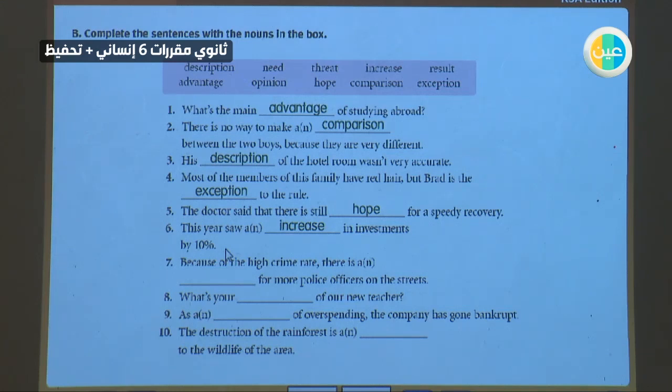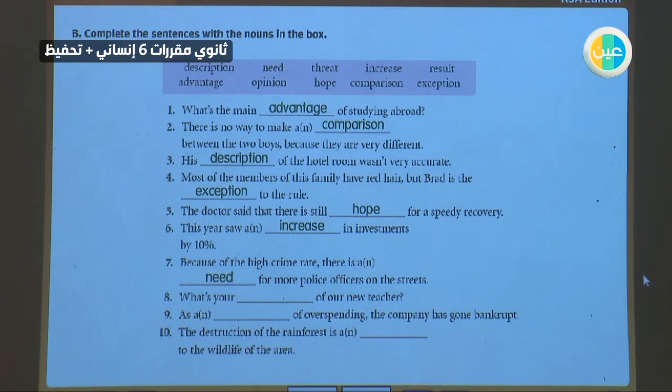Because of the high crime rate, there is a need for more police officers on the street. There is a lot of crime, the number of crimes is increasing, so yes, we are in need of more police officers.